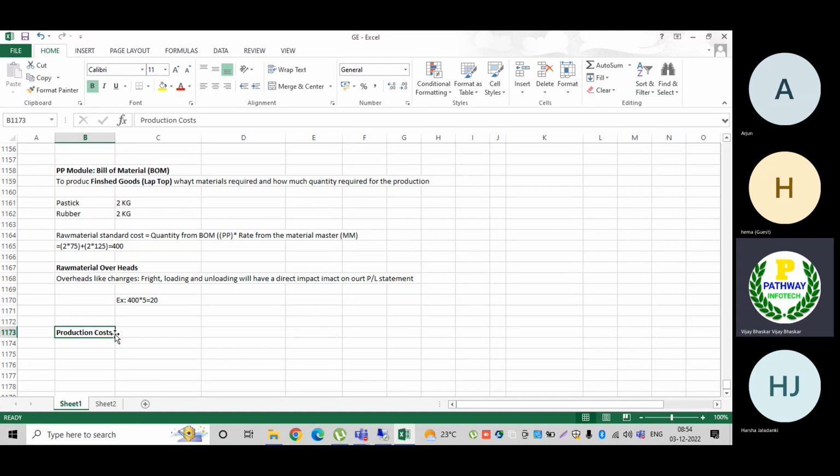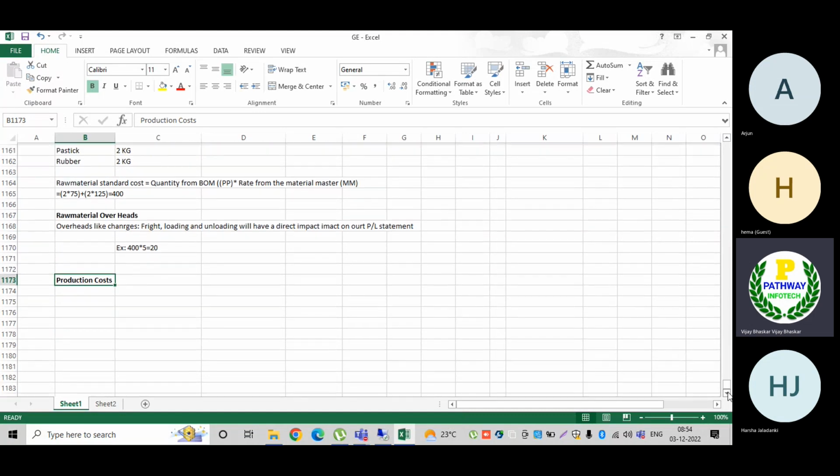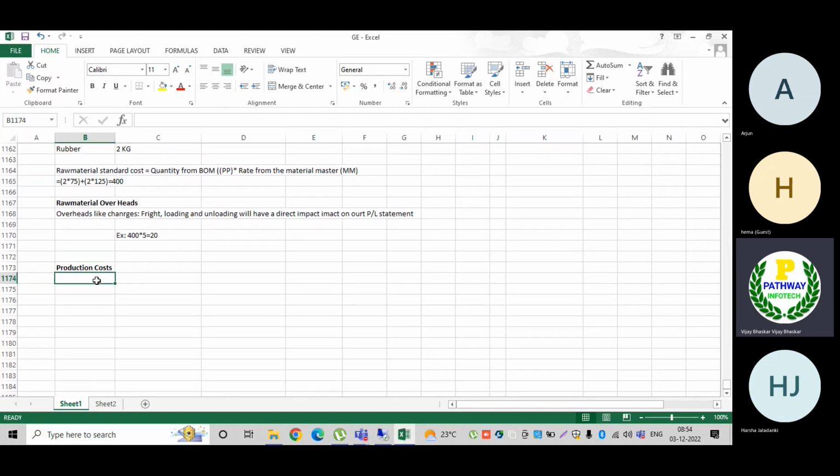If there are any additional lubricants, whatever the expenses, whatever the overheads, the raw materials overheads, you can include them here. To produce a product, whatever kind of expenses you are going to incur, you need to consider all together in the production costs.